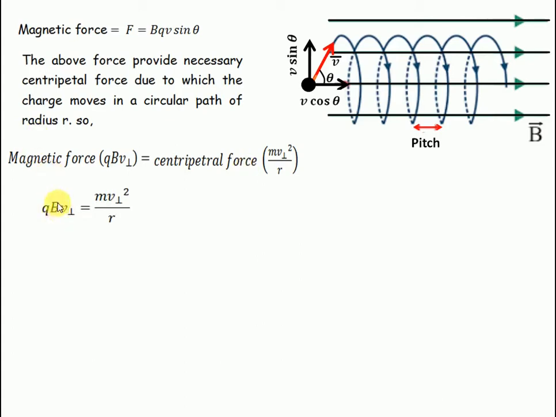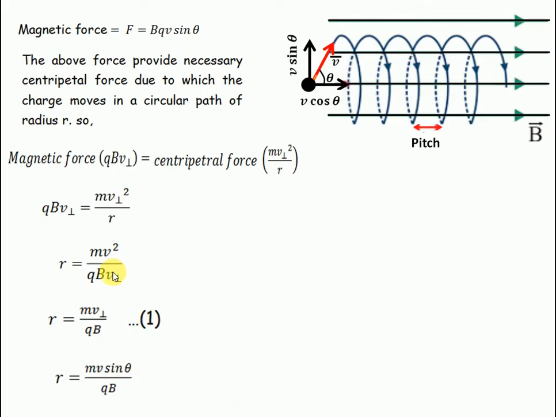The magnetic force is q B v perpendicular, where v perpendicular is v sin theta, and this is equal to m v square by r. So r is equal to m v square divided by q B v perpendicular.